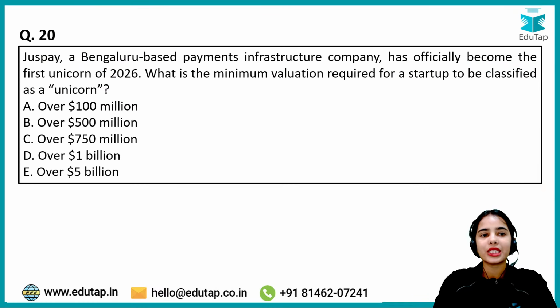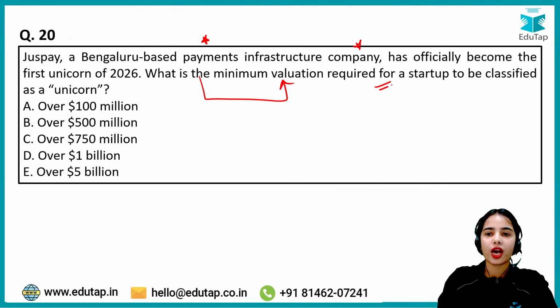Now coming to the next question, that JustPay, a Bangalore-based payment infrastructure company, has officially become the first unicorn of 2026. What is the minimum valuation required for a startup to be classified as a unicorn?